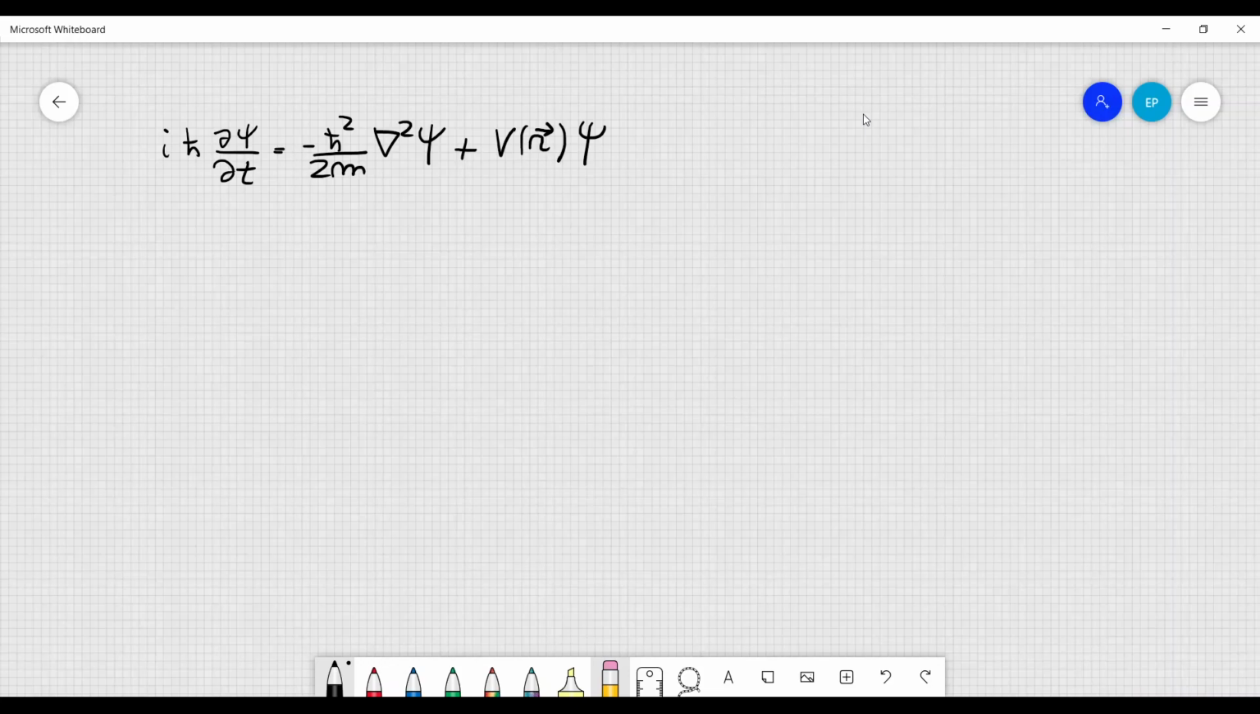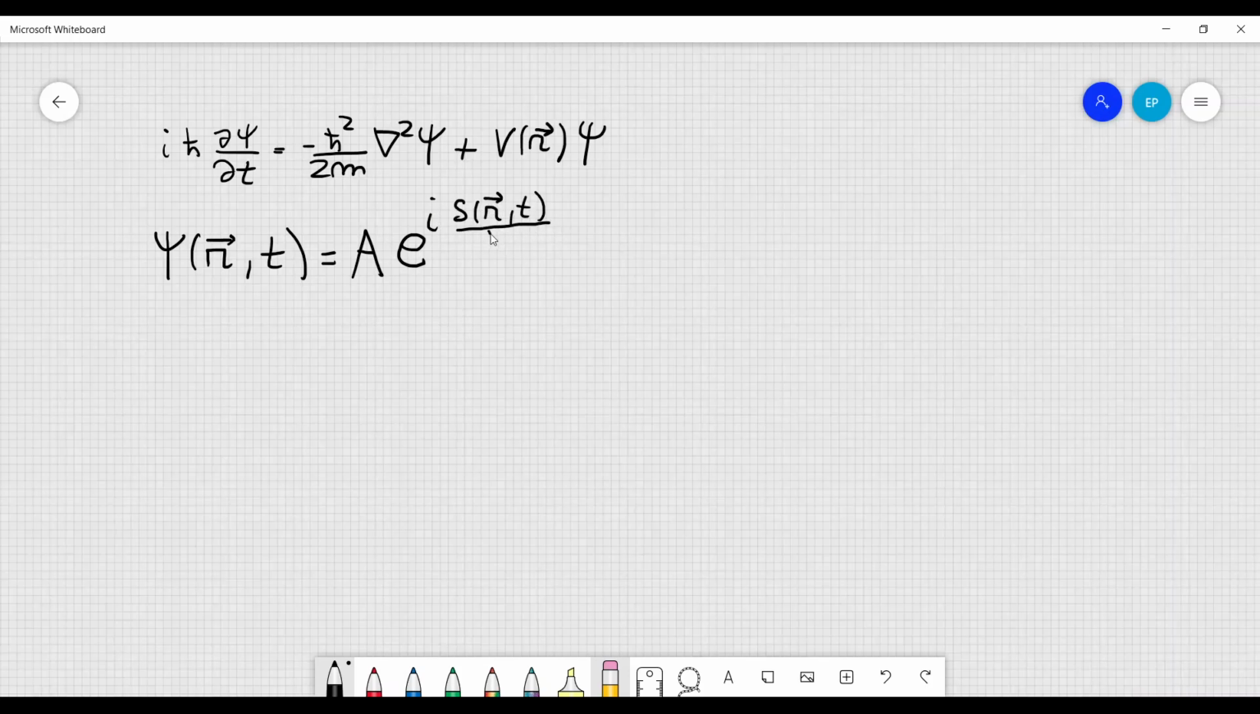In order to do that, I will have to define psi of r,t, which is a function, of course, which depends on the position of the particle and time. I will define it to be some constant A times an exponential e to the i S of r,t, which is some function that I don't know, divided by h bar. So I'm simply rewriting the problem in terms of the function S, because if we substitute this expression here in the Schrodinger equation, we will find an equation that should be satisfied by the function S, and therefore we are just shifting the problem from psi to S.